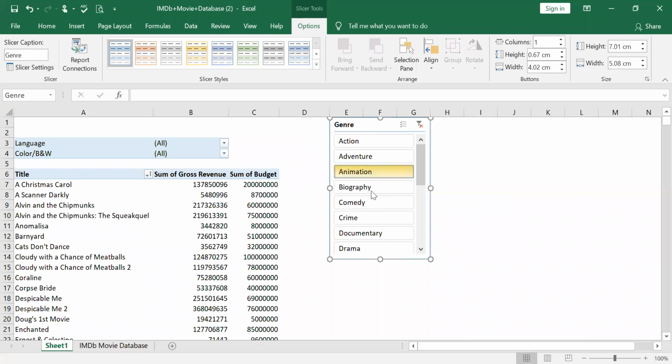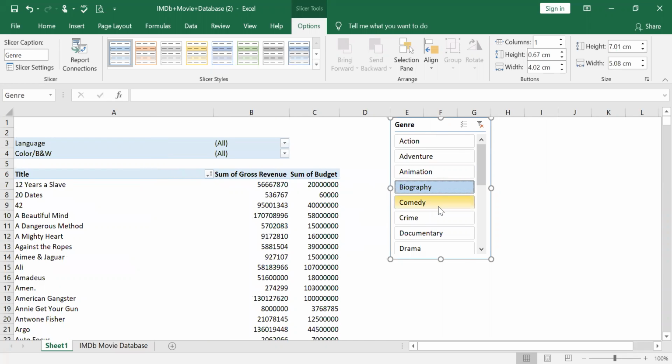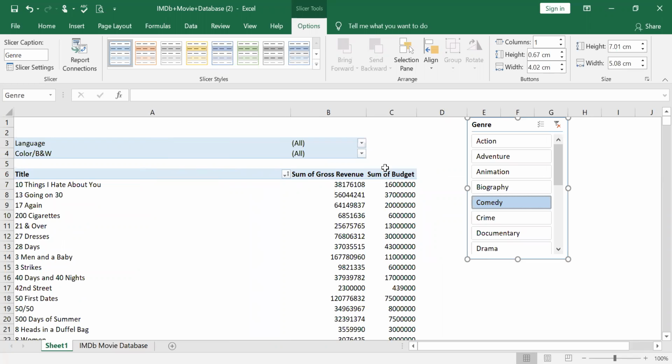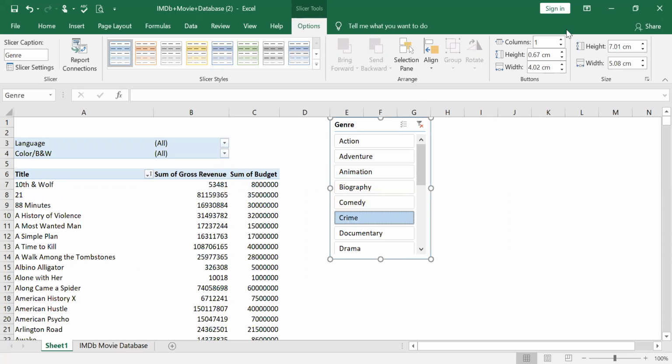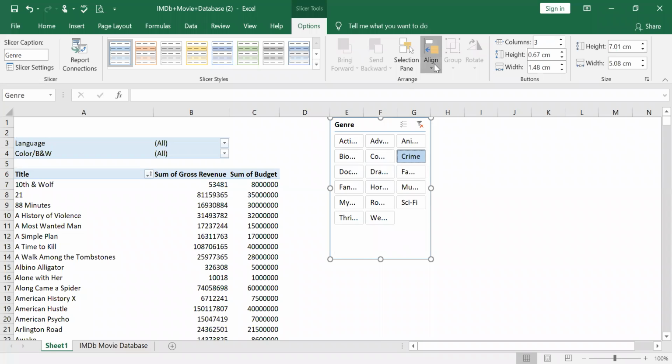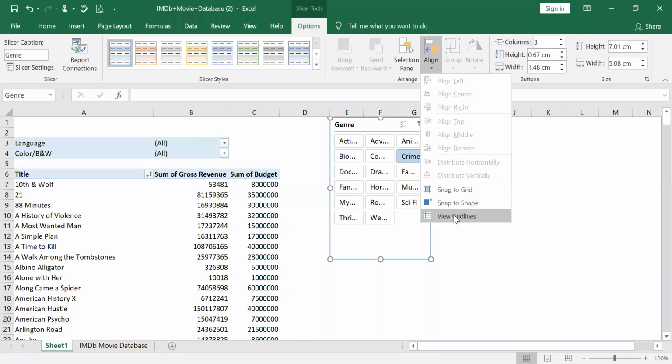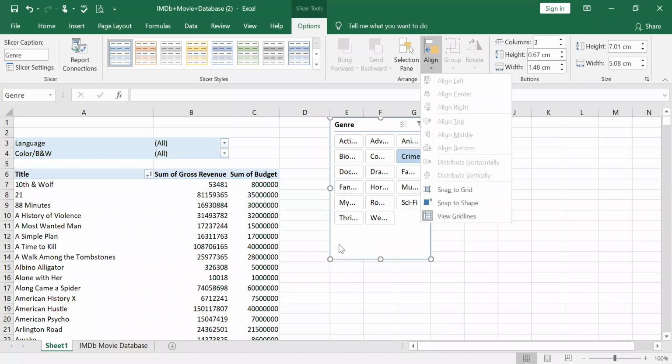As I select the slicer, you can see the movies, or what are all the movies based on the biography, or I want the comedy, right? The comedy with a sum of, but including budgets and gross revenues. I can even select crime and documentary. See, there is one thing, you have detail column. See, this genre, I can even give whether I want to visualize in 2 or 3, like I can visualize here. And alignment, I can even check whether I want snap to grid, or I can even have view grid lines. And that is about this.